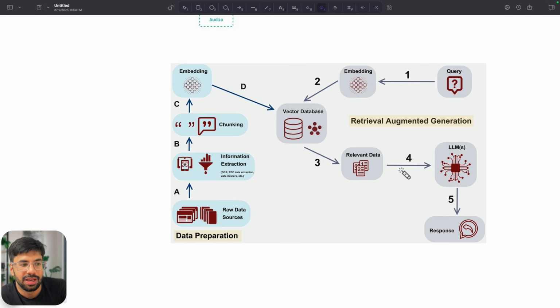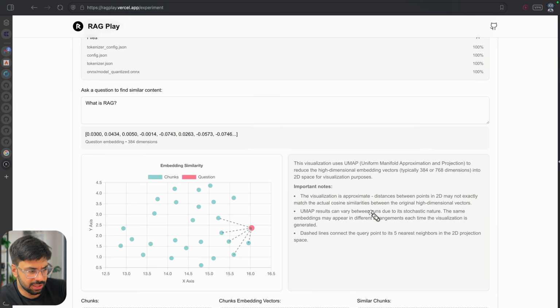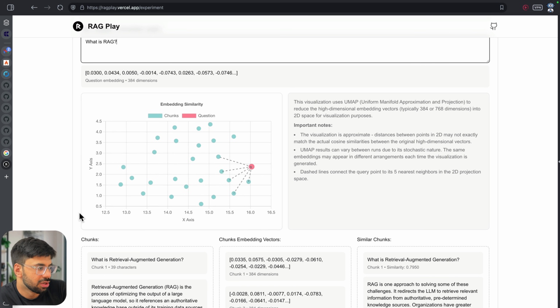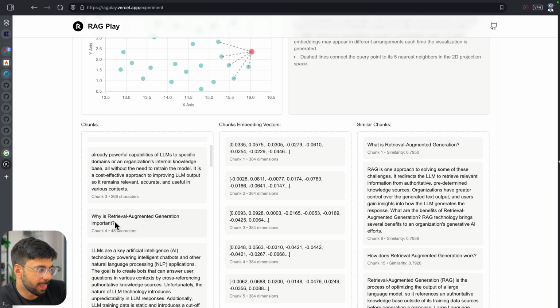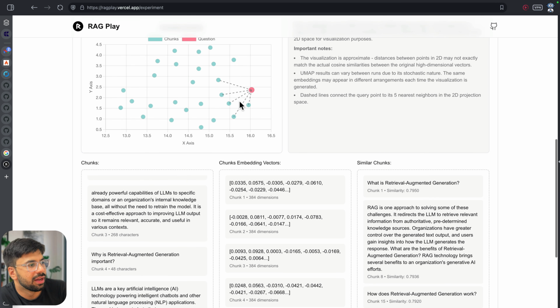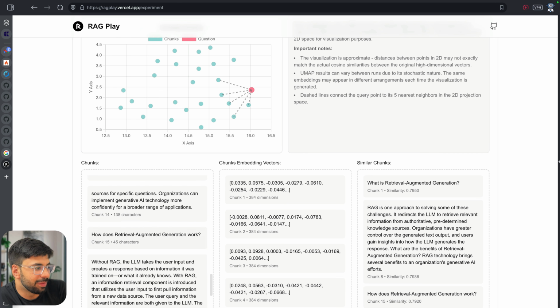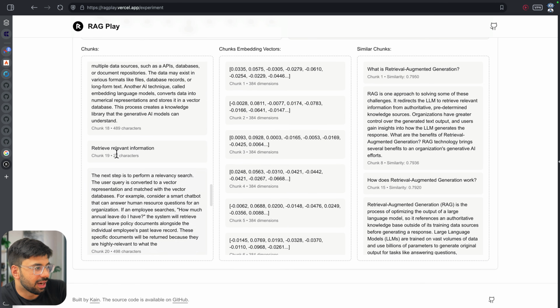Relevant data. We can now pass these results to an LLM if I want. So now if I just pick up these chunks, let's say this is where we have chunk 4. Chunk 4 says exactly the same: what is RAG? Let's see another one. Chunk 1: what is RAG? Chunk 19, it is where RAG will be explained a little bit, I guess. So the same information is there.